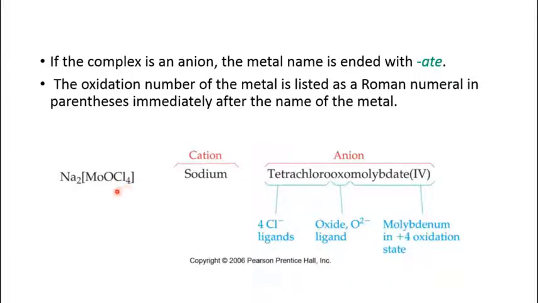So first you need to name the ligands in alphabetical order. So chloro comes first. So 4 ligands are there, so tetrachloro, and oxygen is named as oxo, O-X-O, and you have molybdenum metal, so molybdate, because the ending is -ate, because the complex is an anion. So sodium tetrachlorooxomolybdate, and when you find out the oxidation state of molybdenum, you will get it as 4 and write the oxidation state in Roman numerals inside the parenthesis.